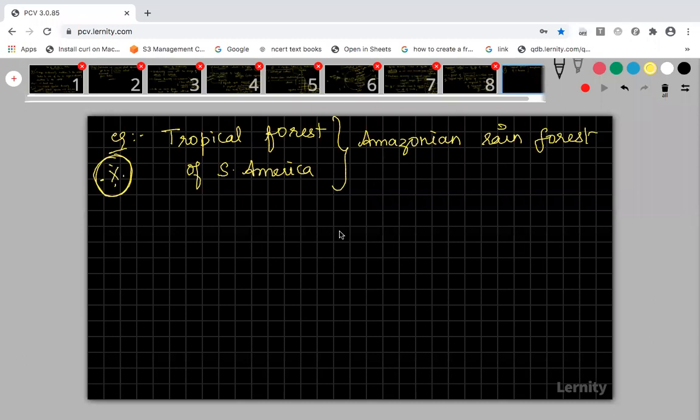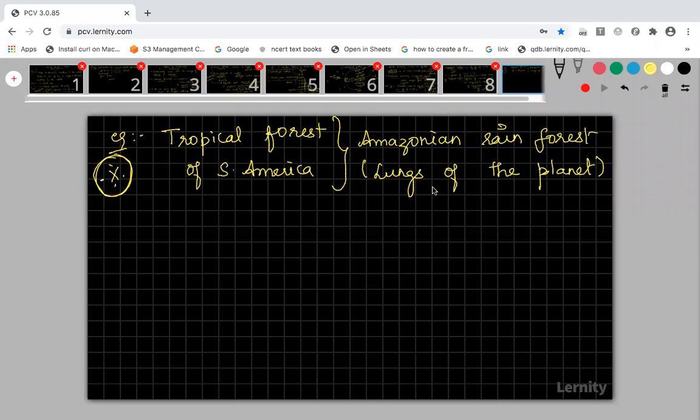It is called the dash of the planet. I gave you a clue. It is called the lungs of the planet. Very good. Maximum amount of oxygen is released from this forest. That's why it is called the lungs. You can write in brackets: it is called the lungs of the planet Earth, as it is releasing more amount of oxygen.